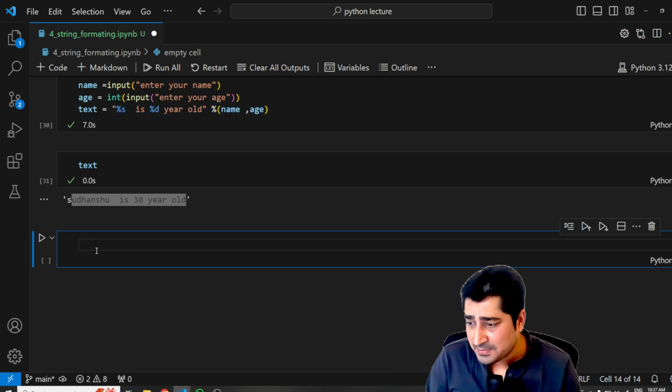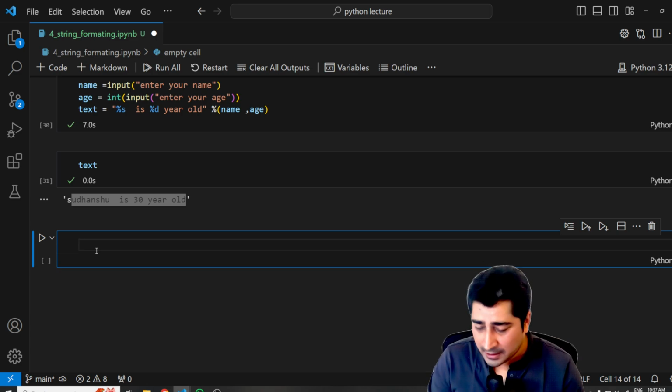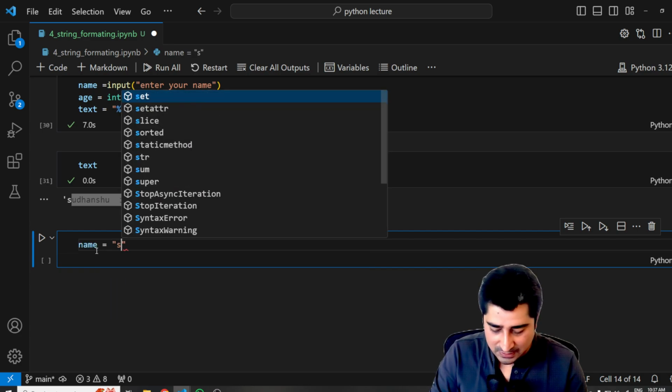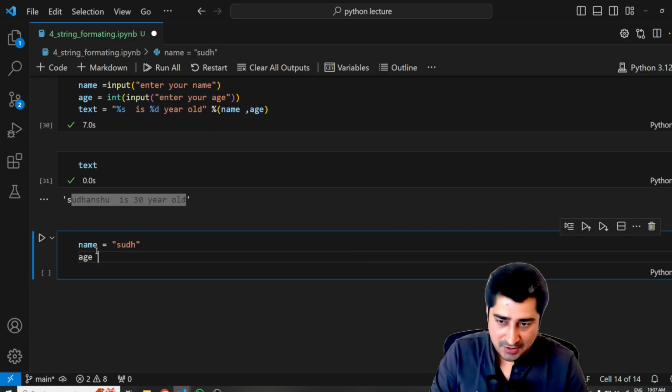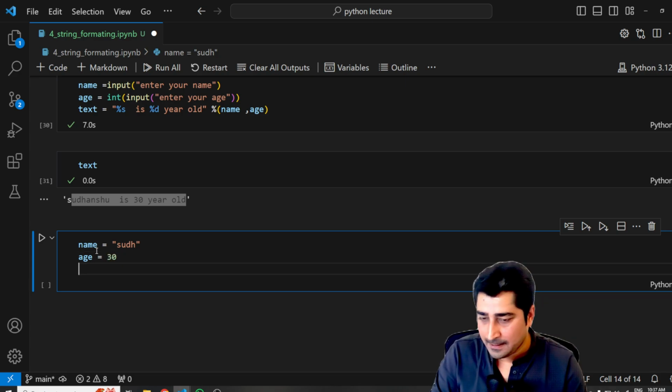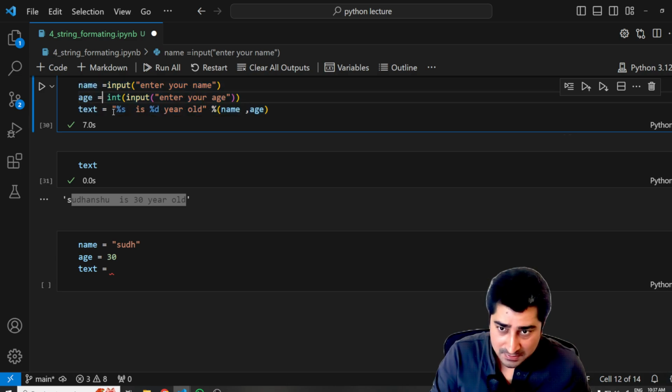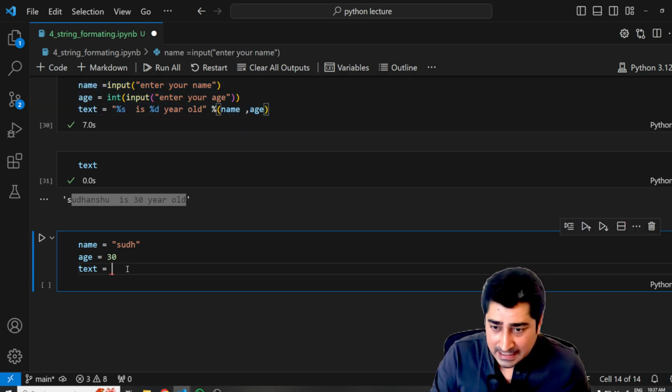Now, let me show you a different example. Here again, I'll take name is equal to SUDH, and I'll take age, so age is equal to, let's suppose, 30 over here. Now I have to form a text. The exact same operation as the previous one, I'll try to perform in a bit different way. So just remember this one.